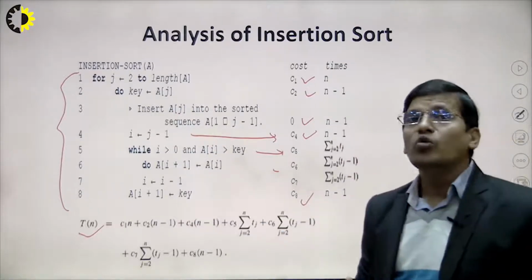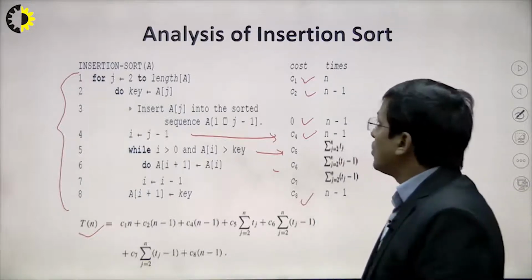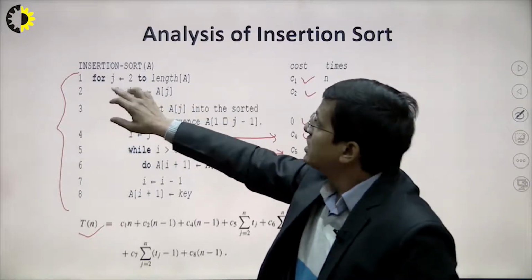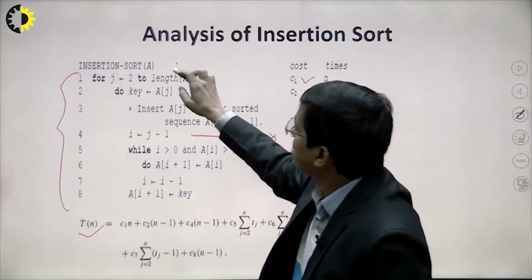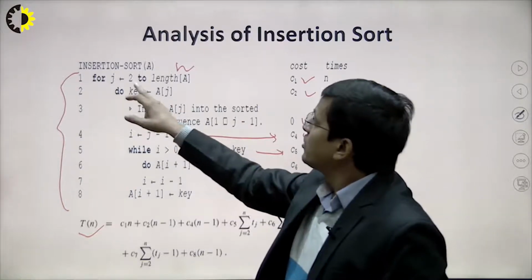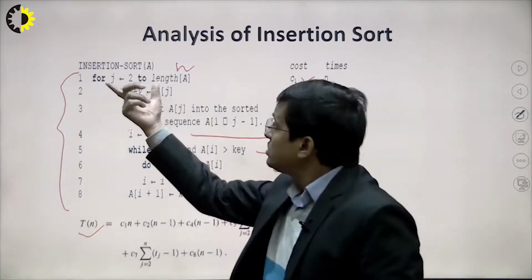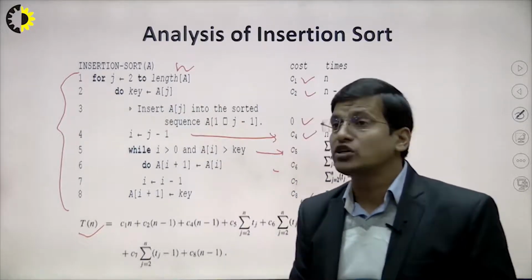Now we see how many times each statement is executing. As we can see here, the for loop starts from 2 to n, where n is the total length of the array. So the loop runs from 2 to n. How many times is this statement executing?